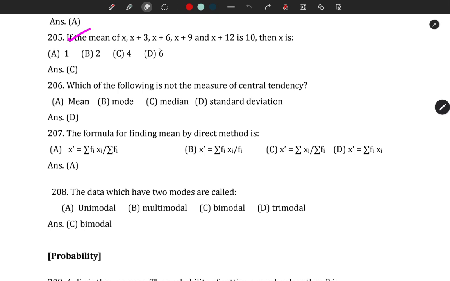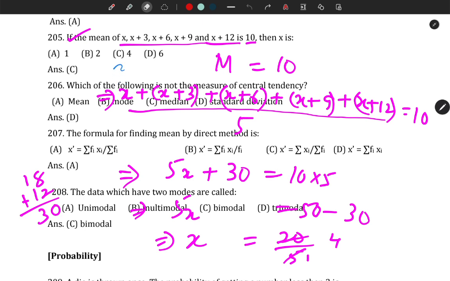Next question is similar to the previous one. Here the mean of all these observations is 10. That means the sum of all observations divided by the total number of observations is 10. Here the sum of all observations will be x plus 3 plus x plus 6 plus x plus 9 plus x plus 12, divided by the total number of observations, 1, 2, 3, 4, 5.